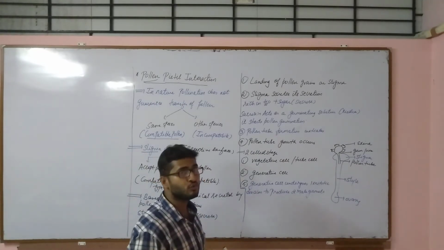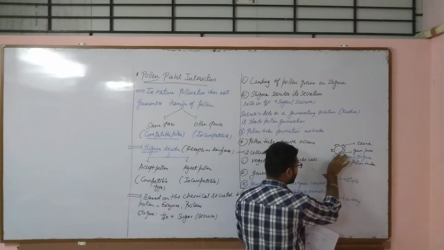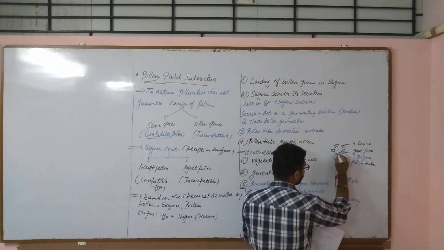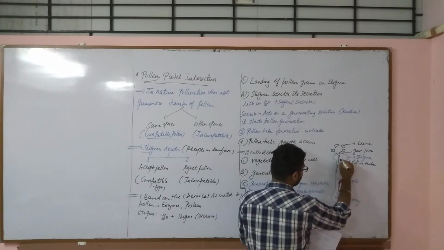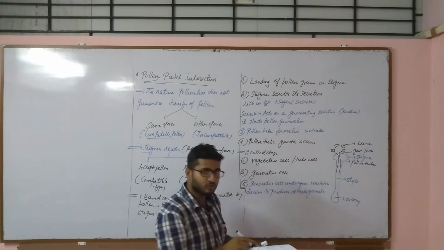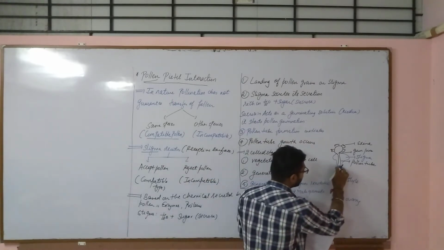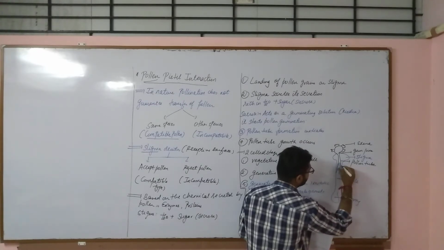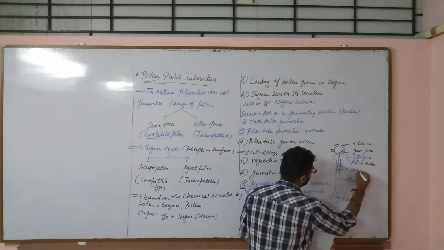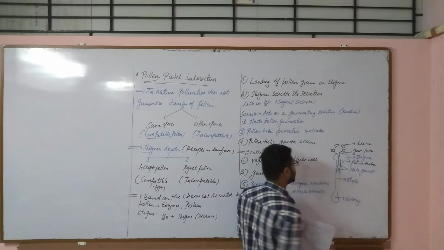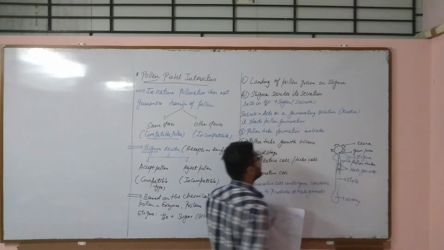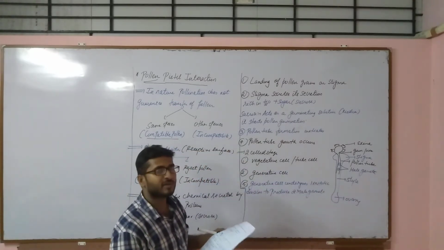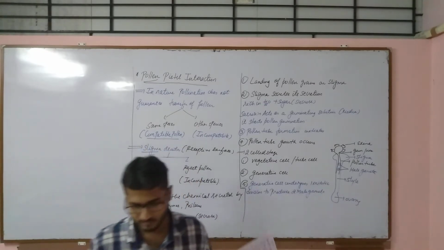Now let us label the 2 male gametes. For labeling we have to draw this tube bigger. So let us draw the big tube. Let us say this is the pollen tube, right? And within the pollen tube I am using the blue marker for the male gametes. So this is one male gamete and this is another. So these two are male gametes, right? Now what will happen? This style may be solid or it may be of hollow type.